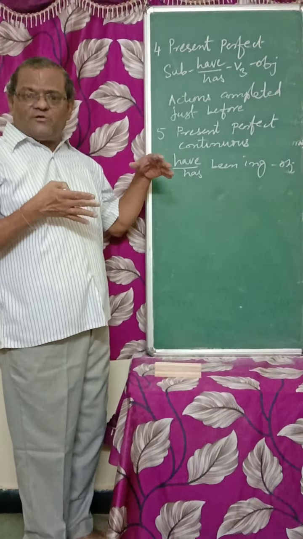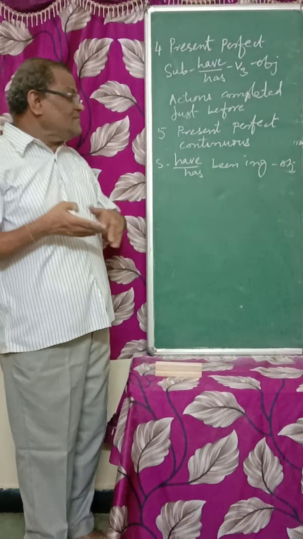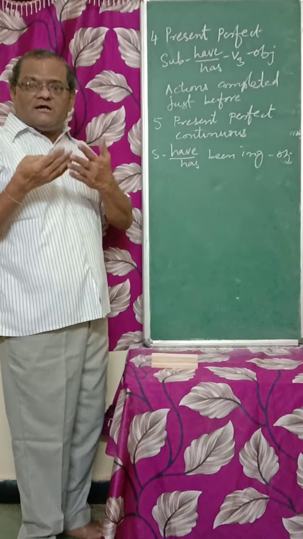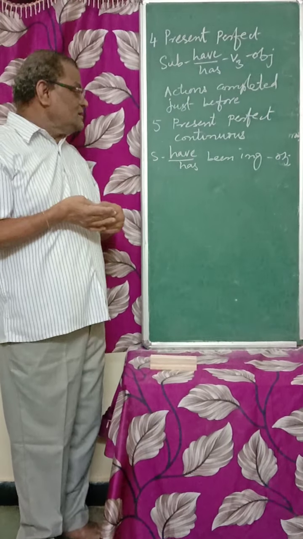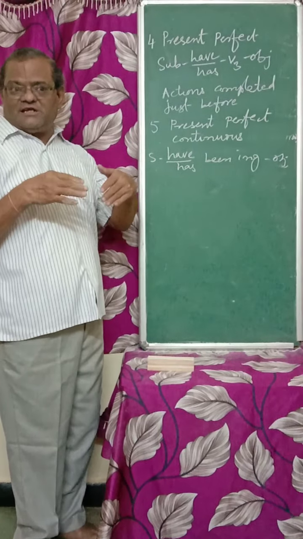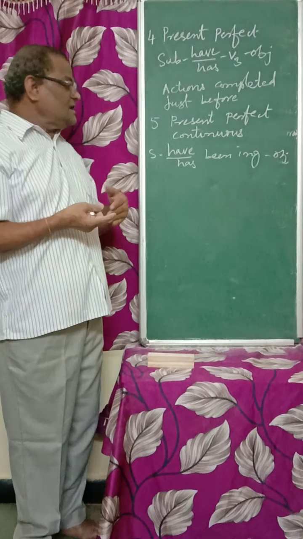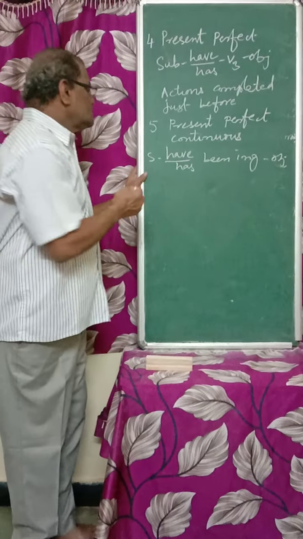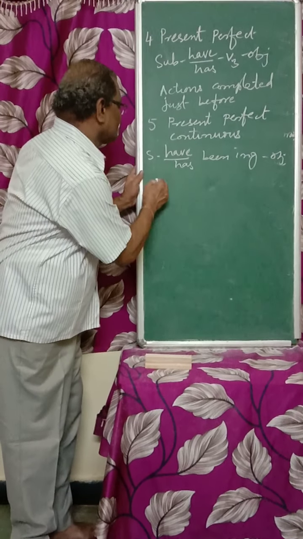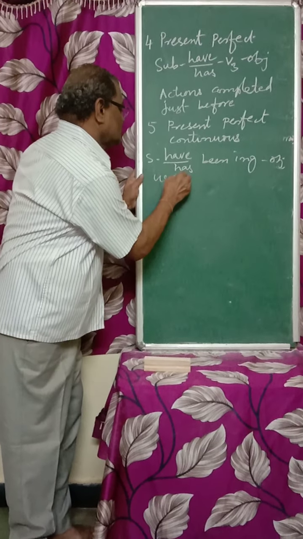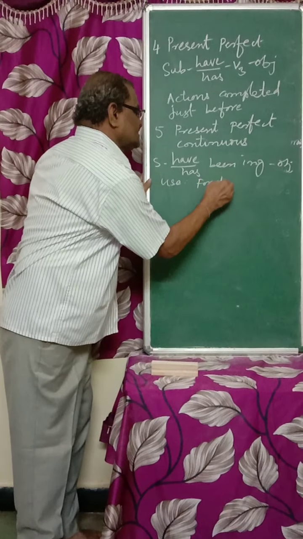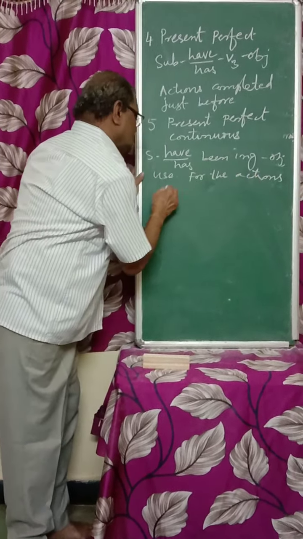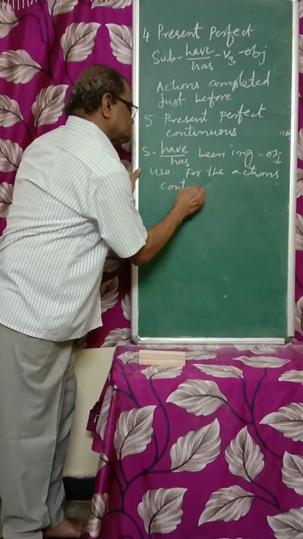Any action which is going on continuously for a long time, we have to use I have been working. So I can't say I am working as a principal of a school like that. I have been, because it is going on years together, then I have been working as a principal of a school. Then, the use is for the actions continuing for a long time.